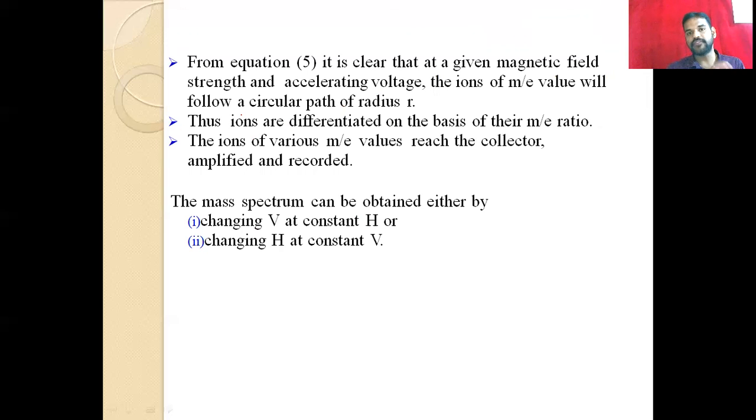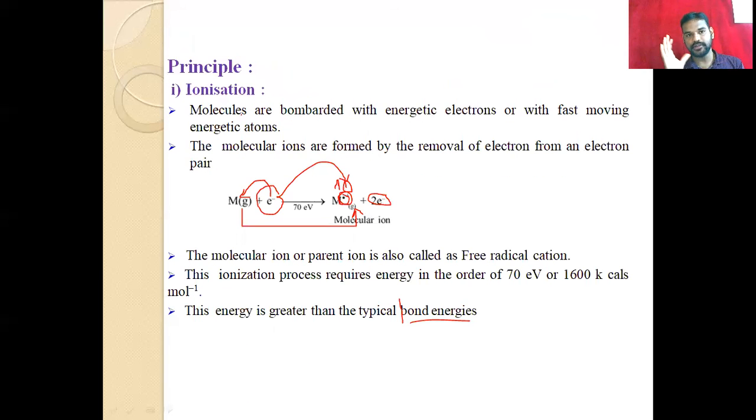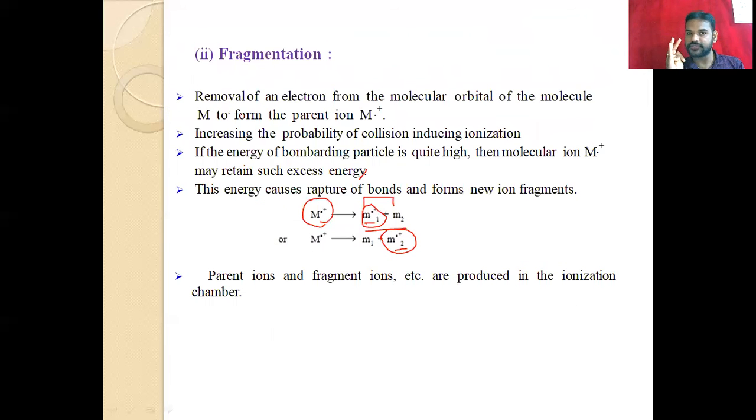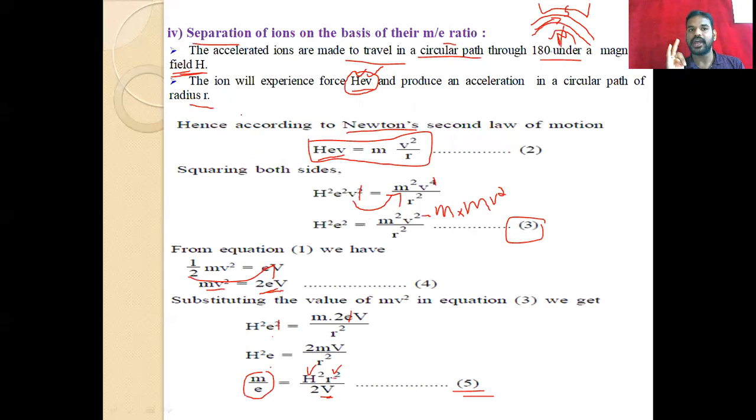And then what happens after all this process? After accelerating, the collector collects the fragments or ions, the signal strength is amplified, and then it is recorded. So this is the principle of mass spectroscopy: first ionization, then fragmentation, then acceleration of the ions, and then separation of the ions on the basis of m by e ratio. From the derivation, we can calculate the m by e ratio easily.